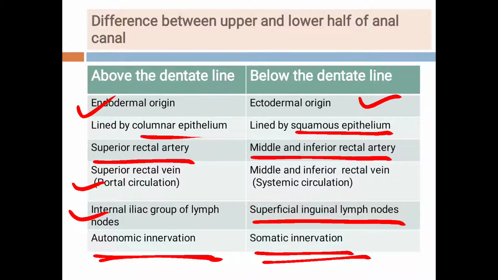Now students, as per the definition, the fissure is a longitudinal split in the anoderm which is in between the dentate line and the anal verge. So it is below the dentate line, and below the dentate line there is a somatic innervation. So the anoderm is richly supplied by the nerves, and because of this, the fissure is highly painful. The lesions which are below the dentate line are painful, and the lesions which are above the dentate line are painless. So that's why the fissure is more painful.